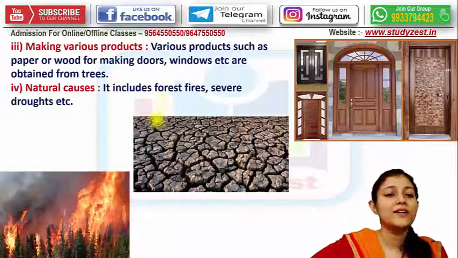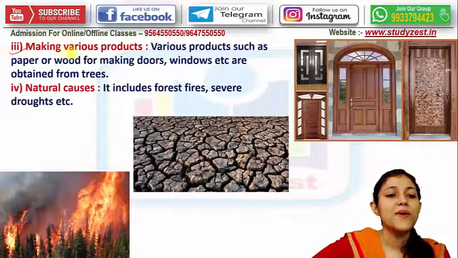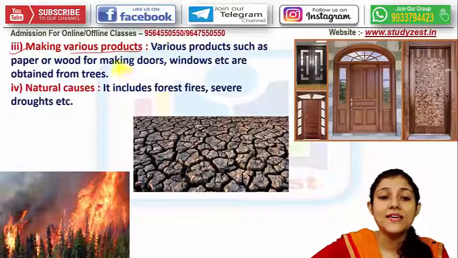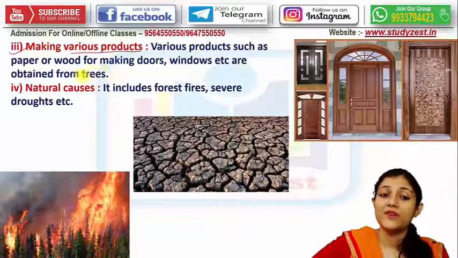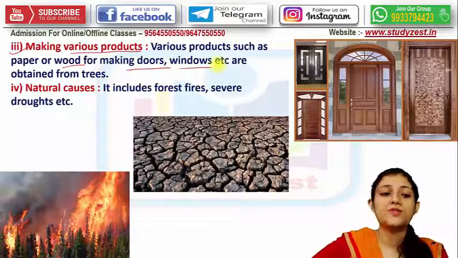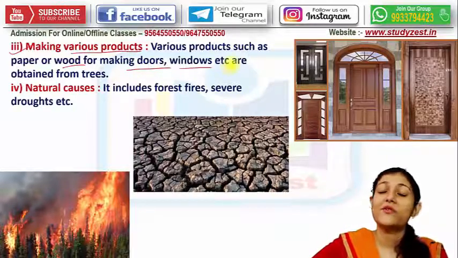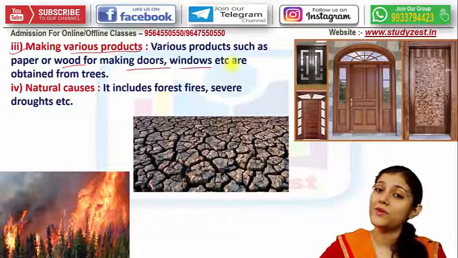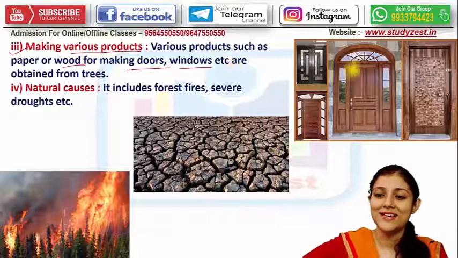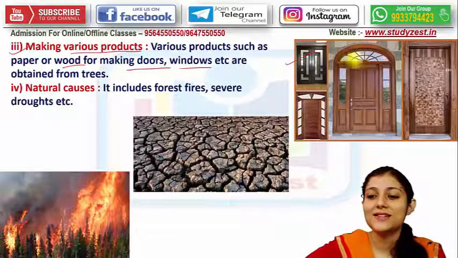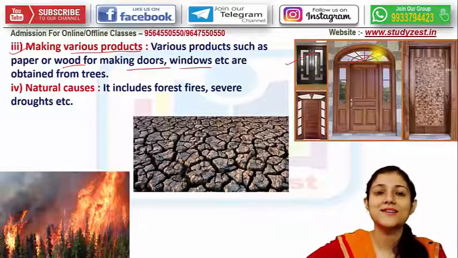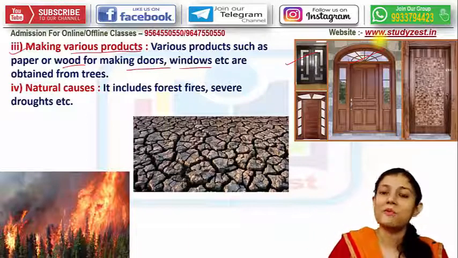Next we are moving on to the next cause, which is for making various products. Like you can see, wood is very useful, right? Wood. So it is used for making doors, windows, and from where this wood is coming? From the trees, from the plants. So these beautiful windows and doors are being made. The wood we are getting from the plants.